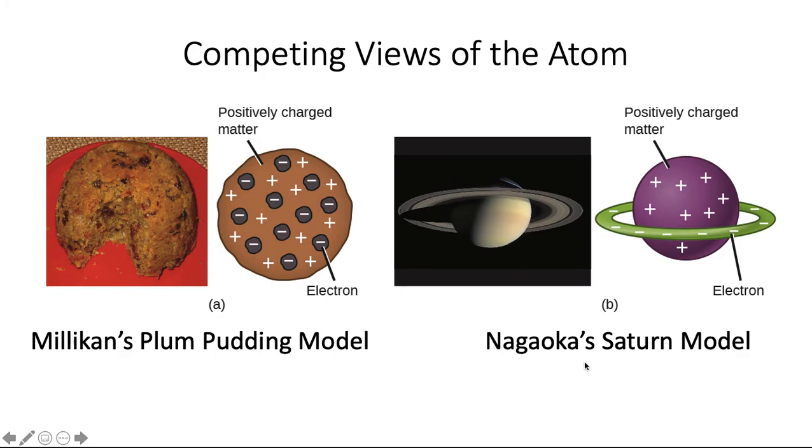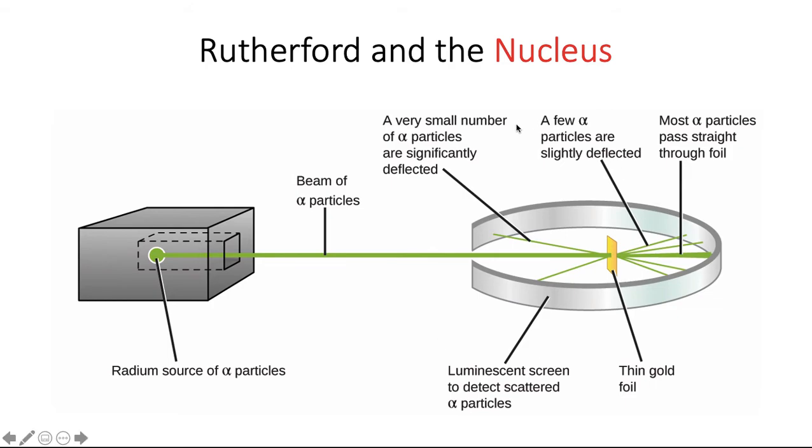And then Nagaoka, a Japanese scientist, came up with this view of the atom, where you have this really, really large central, now we know it's the nucleus, where all of your positive charge is concentrated in one ball, and then the electrons are orbiting around just like the rings of Saturn, for example. Well, the next experiment disputed both of these models, and let's talk about the nucleus.